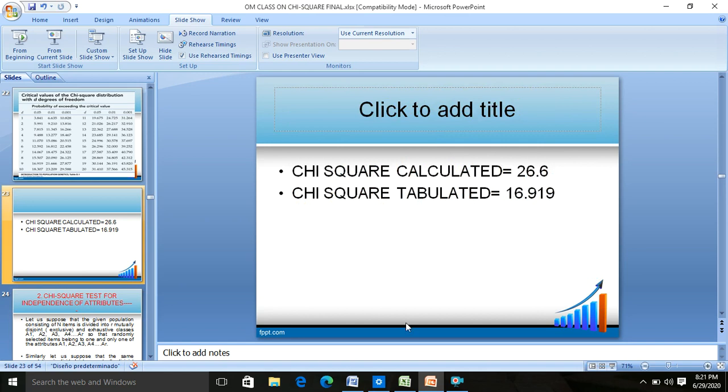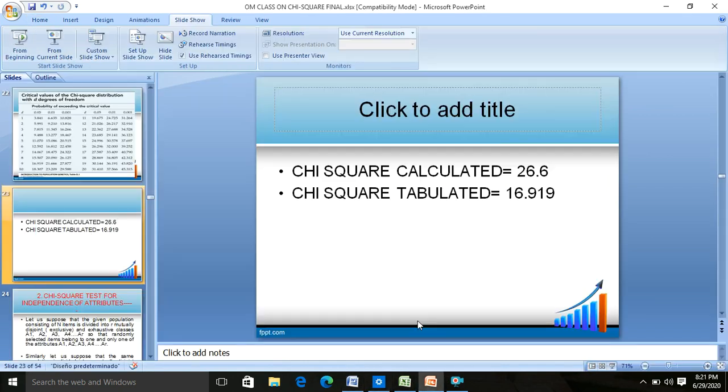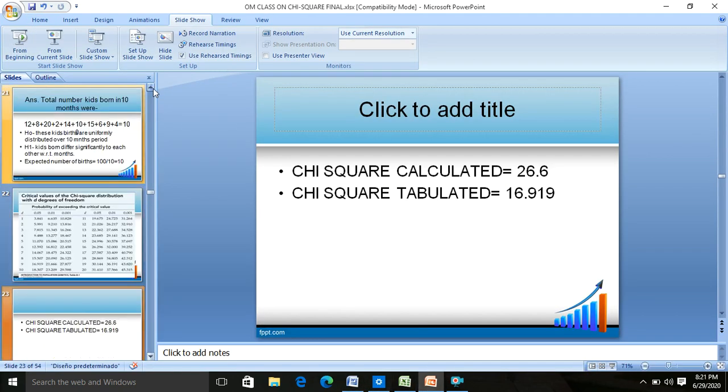Then what you do? Just now I talked about two hypotheses, the null hypothesis and the alternate hypothesis. For our experiment, what was the null hypothesis? It should have been taken in the beginning, when I intended to solve it.